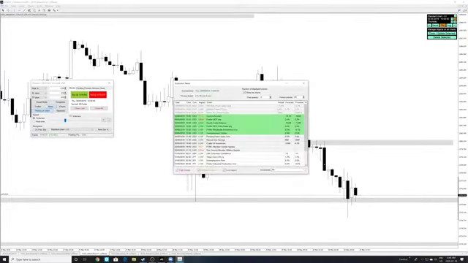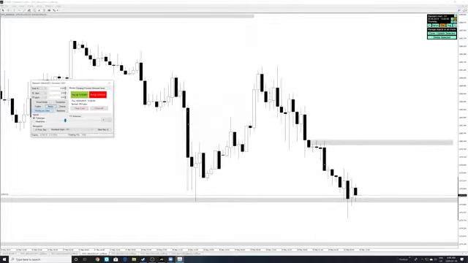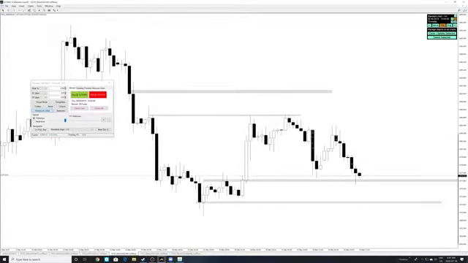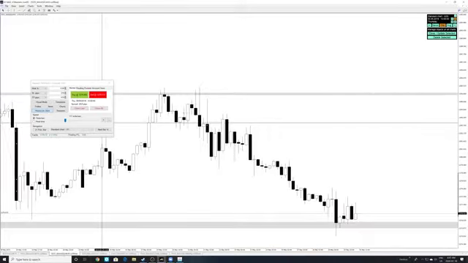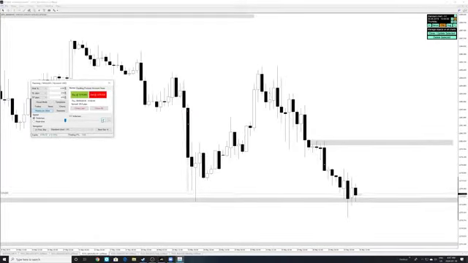Actually, on the news, oh look, they're expecting good news on wholesale inventories right here. And on the high impact news, they're expecting bad news. So if the news is bad, I think then gold should continue going up. We look at the 4-hour support forming here. Yeah, I think we could see some sort of a rejection. So let's see what happens here.